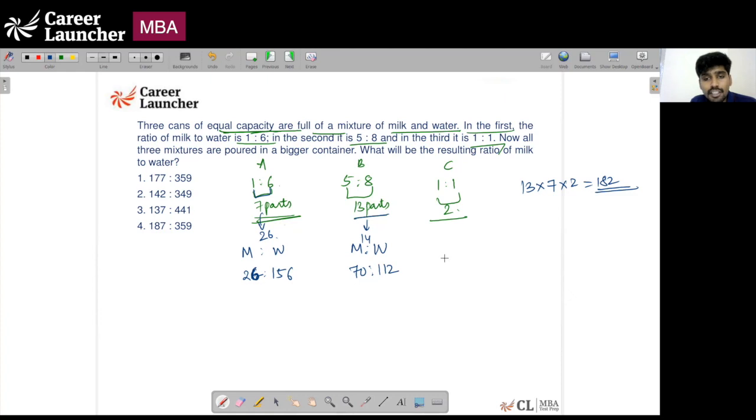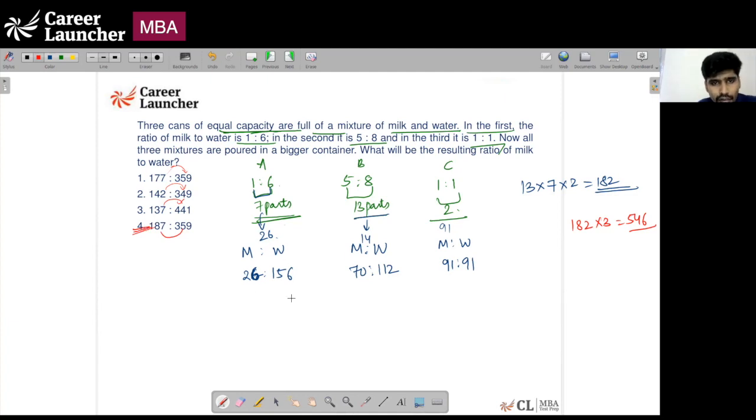And in the third can, 1:1, easy. You multiply this by 91. So you'll get milk to water in the ratio 91 is to 91. So when you mix all of them, the total quantity is going to be 182 into 3, which is 546. One thing you can do is check from the options which two ratios add up to 546. I think option 4 adds up to 546, and hence that should be the answer any which way.